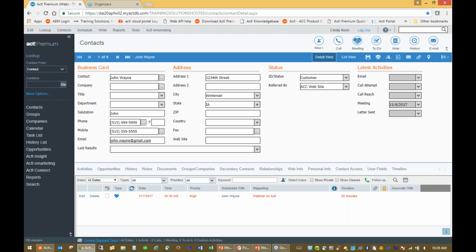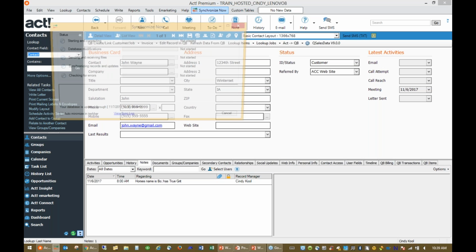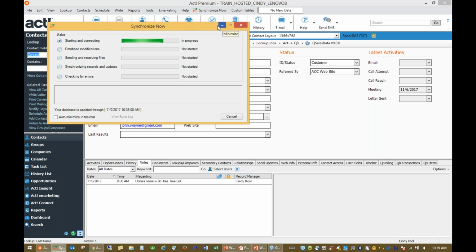And just as I had made the change on the cloud version, when I go back and synchronize again, this can, keep in mind, be an automatic synchronization setup. Then the information I change on the web version will actually come back into the desktop version as well.